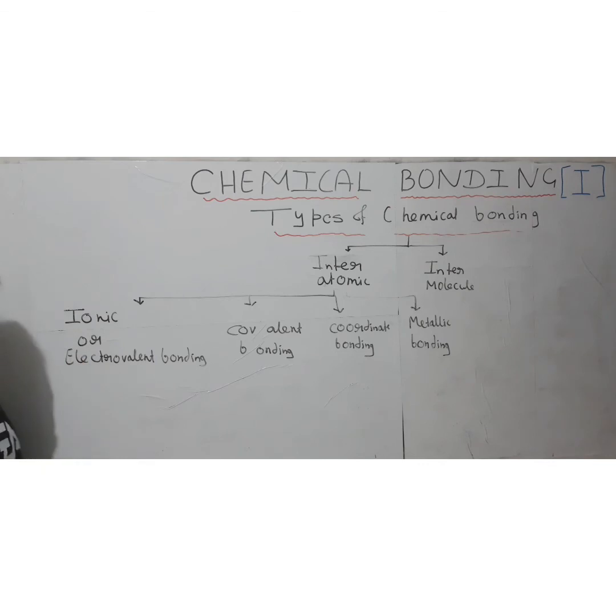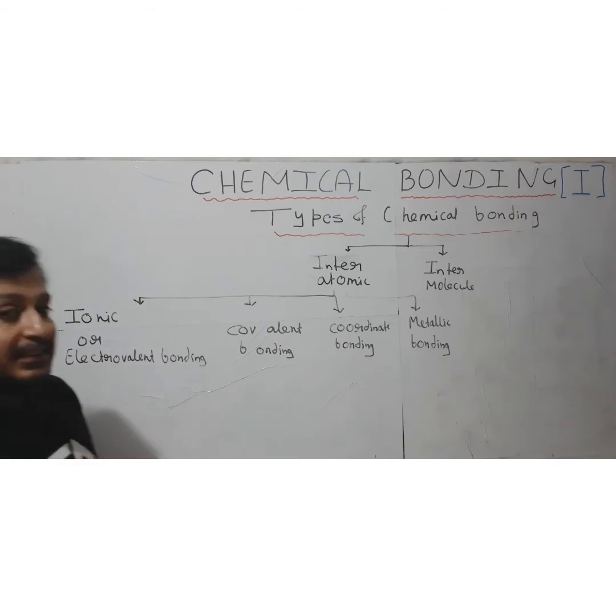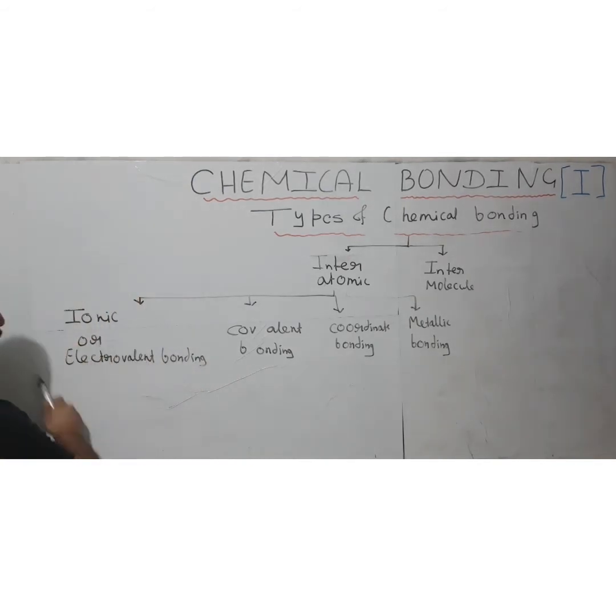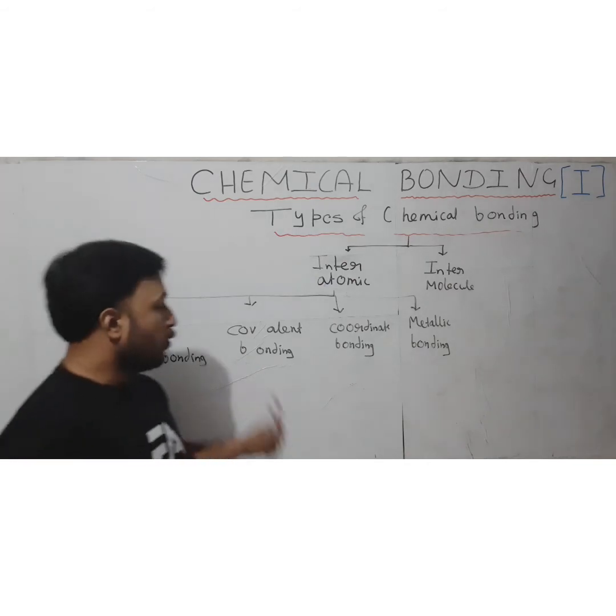Ionic bonding is basically, as the name suggests, about ions. Here we are going to see the formation of ions, that is charged atoms or charged particles, where the charge exists on the atom when they exchange electrons. So the exchange of electrons happens in the case of ionic or electrovalent bonding. Then we are going to see covalent bonding.